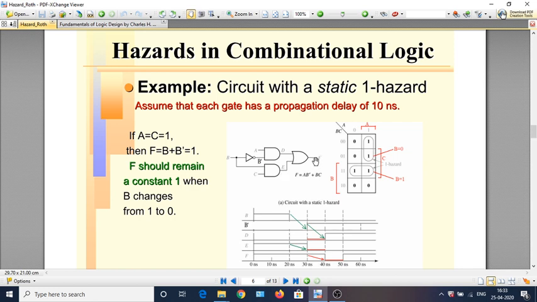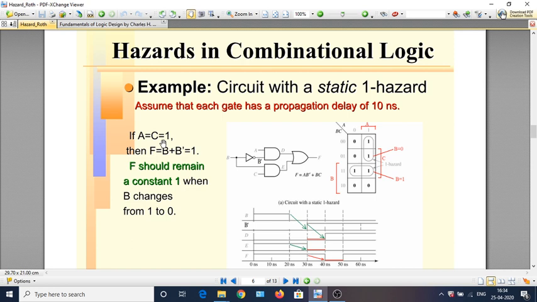If you write down the logic expression for F, it is nothing but D or E. D is A B bar and E is B C. So F is A B bar or B C. Okay, so this is the expression for F. Let us assume that the values of A and C are fixed at 1 and we only let B change, in the fundamental mode of operation.